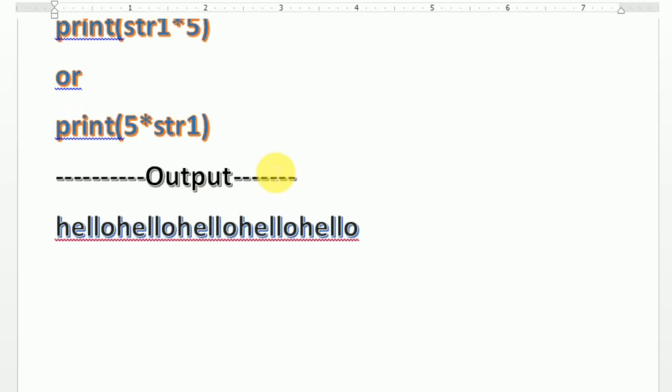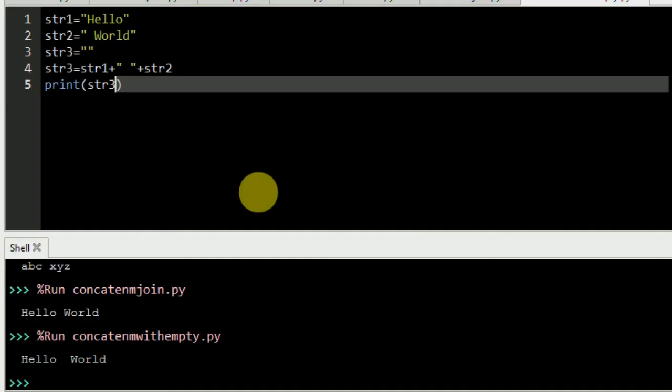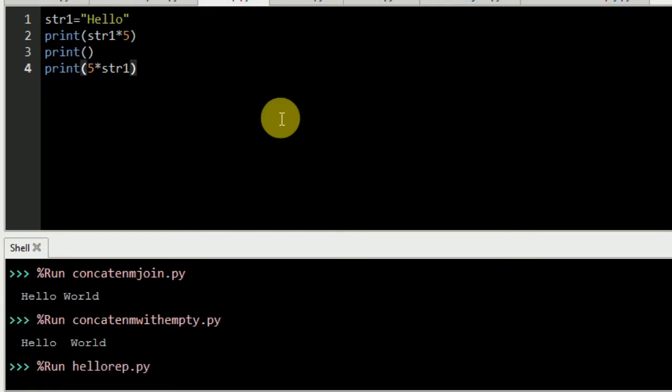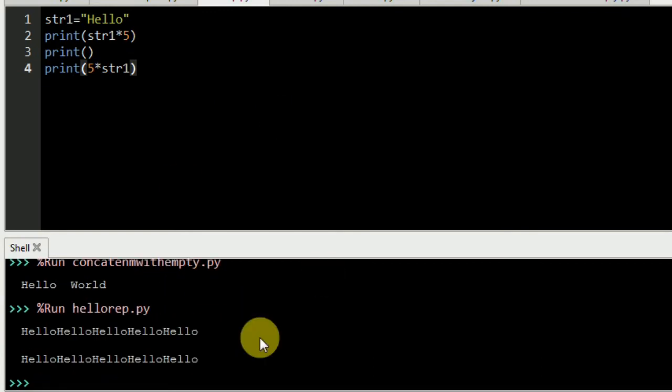So I'm going to show you practically how it works. Here I have declared one variable, hello, and I'm using str1 multiplied by 5, and again I put a blank print so that in the next line there is a gap. Then again I put print 5 multiplied by str1. When I execute, it will display the same thing, meaning both work in the same way. Hello is going to print 5 times. So this is the work of repetition. Now we move to the next one.